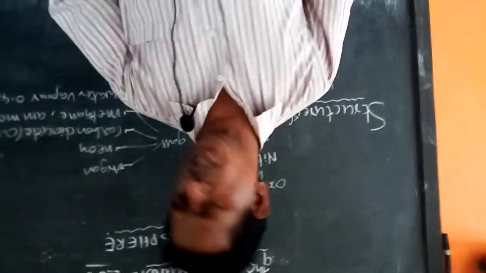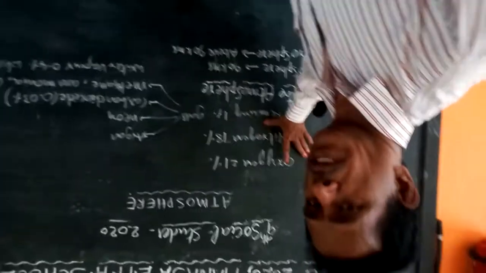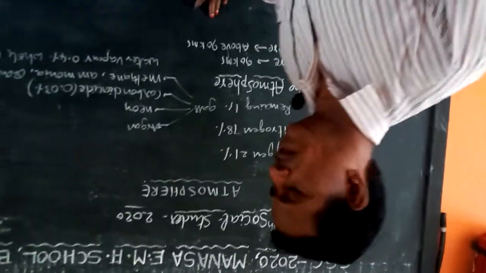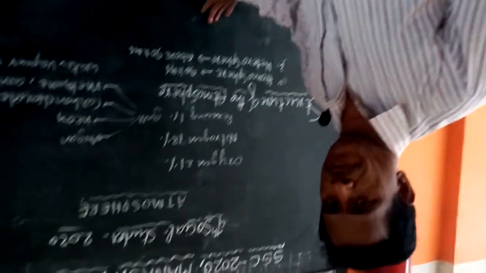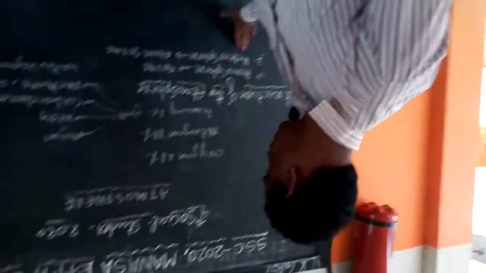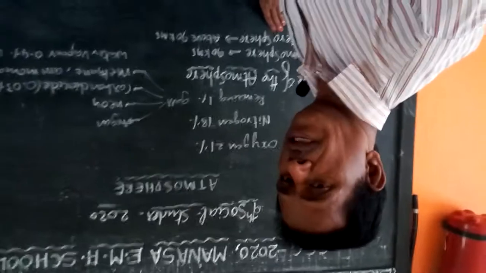Now, the structure of the atmosphere. Suppose we observe the atmosphere from the earth's surface. The structure of the earth's atmosphere is divided into two layers. The first layer is called the homosphere, which extends up to 90 kilometers. In this part there are so many spheres: the troposphere, stratosphere and mesosphere. Similarly, the heterosphere is above 90 kilometers. That contains the thermosphere and exosphere.